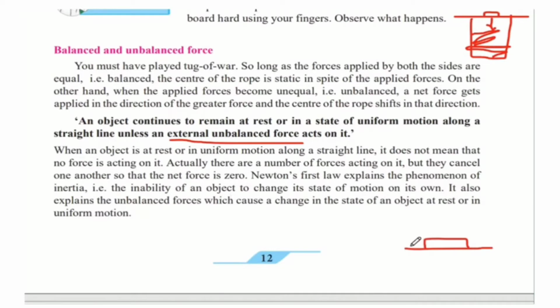So if we were to remove this table and just keep the book in air, only the force of gravity would act on it, and the book would fall towards the earth, in the direction in which gravity is pulling it. So that is what is explained in Newton's first law of motion.